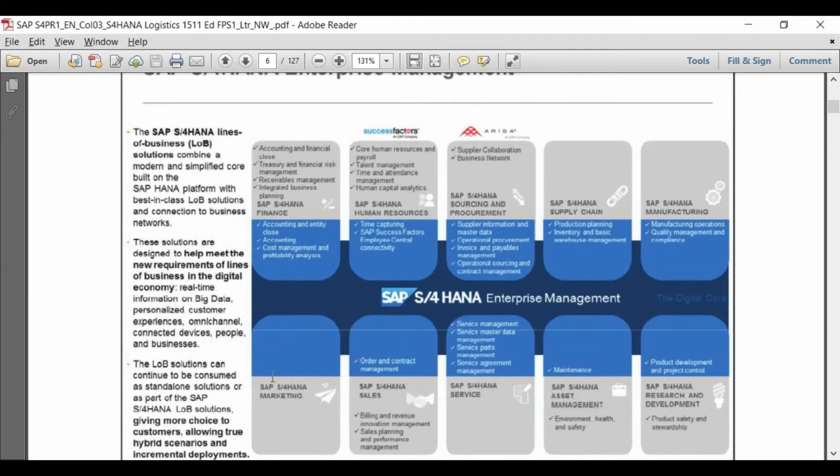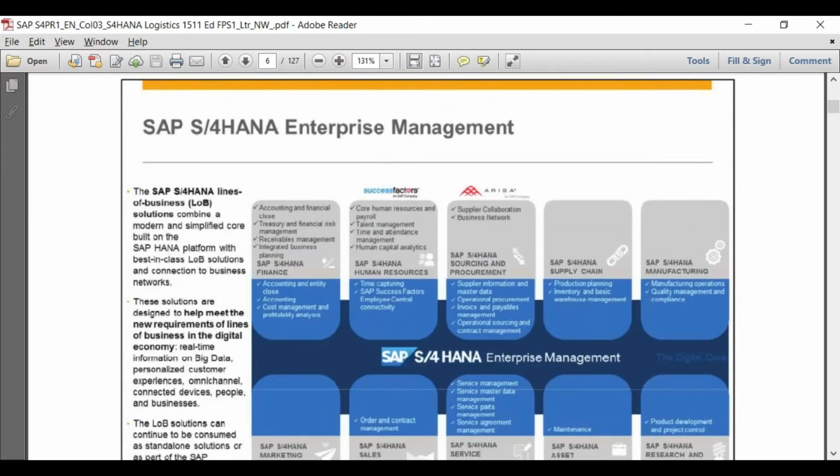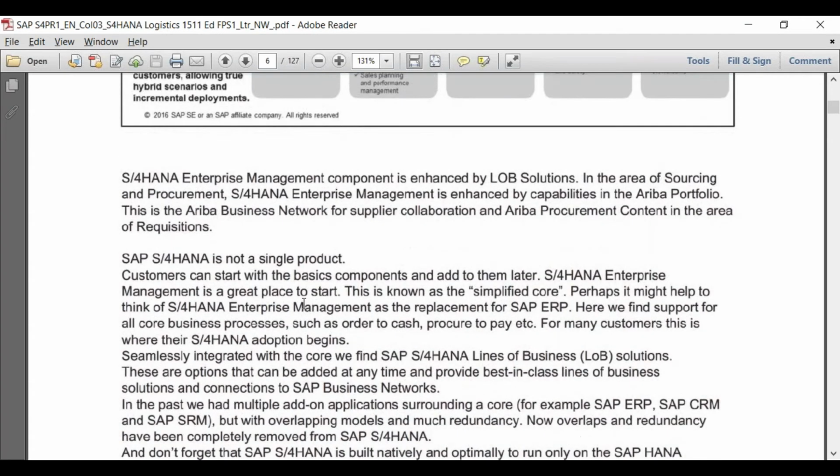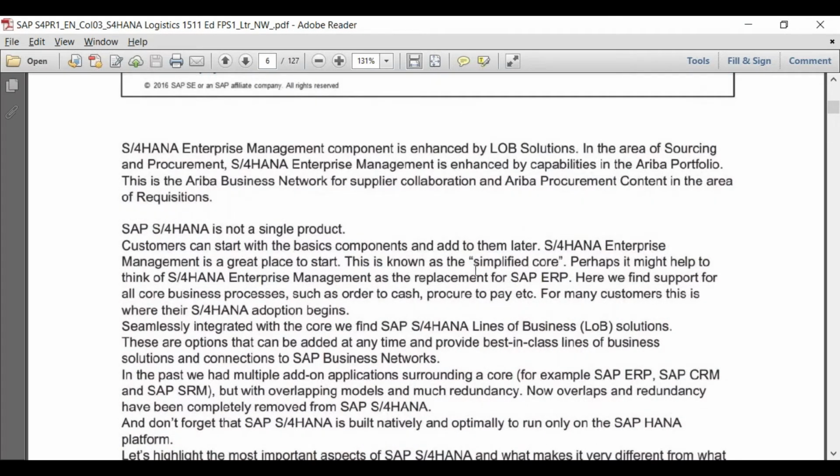It is not necessary to go for all these things altogether. What SAP is recommending is to go with the best business practices for SAP S/4 Core first, and then slowly, if you feel a requirement of going with SuccessFactors, Ariba, or maybe some third-party tools, go for that in the subsequent innovations. So the starting point is this. You'll find the line which I said written in the document itself.